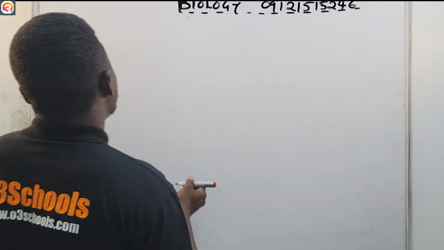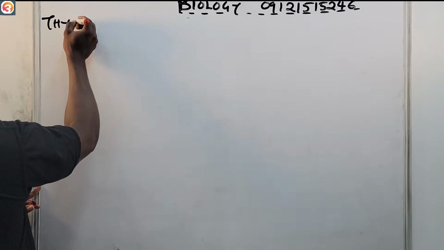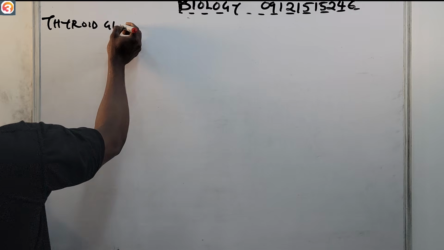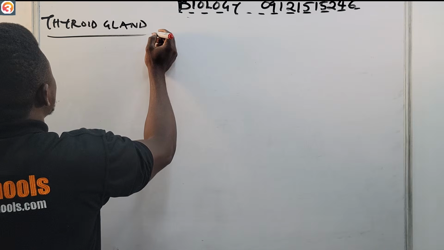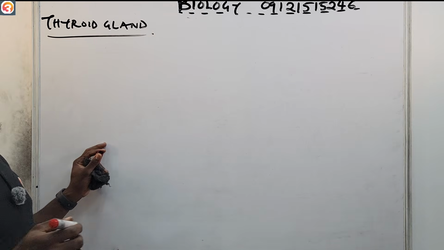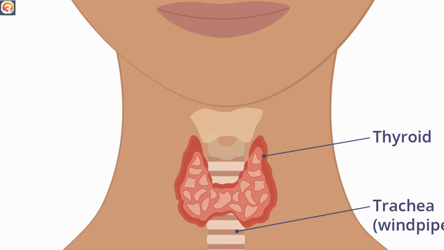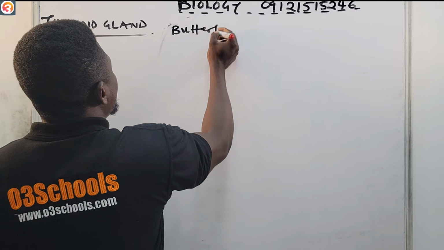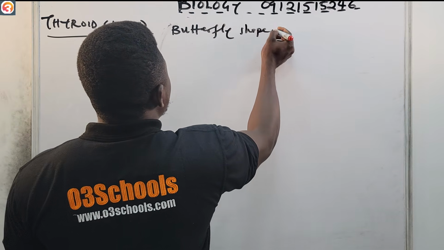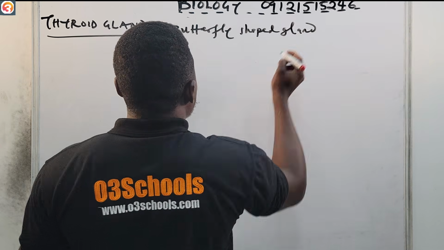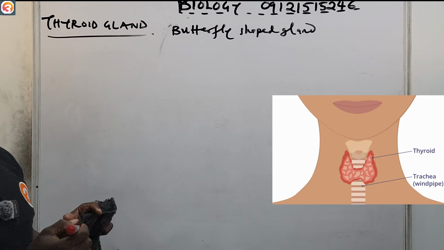So let us look at the thyroid gland. Now, the thyroid gland, on the other hand, is a butterfly-shaped gland, but this time it is not found in the brain region.